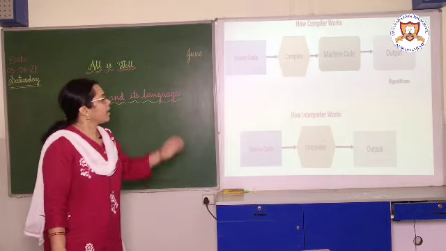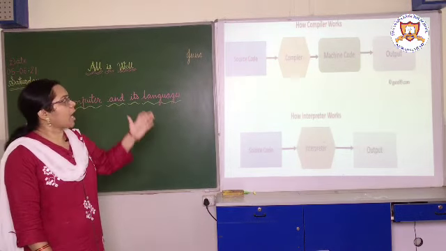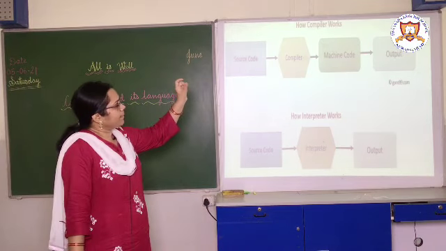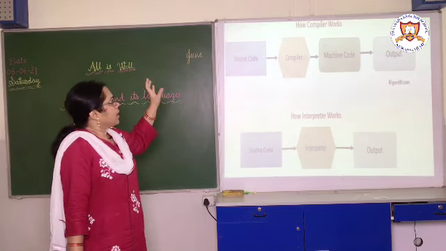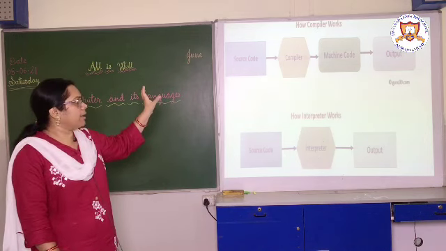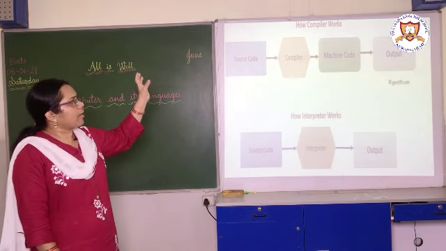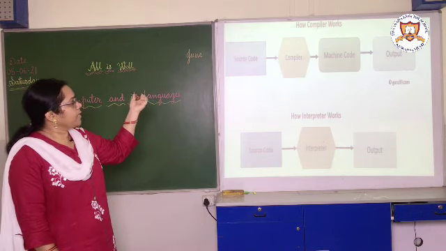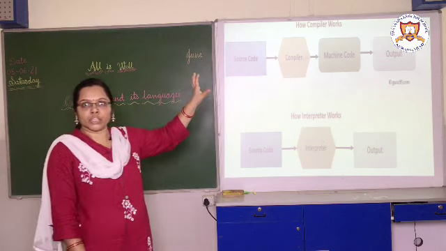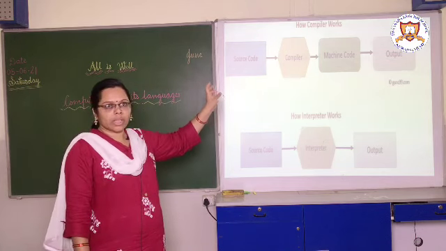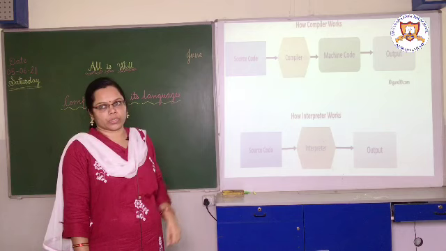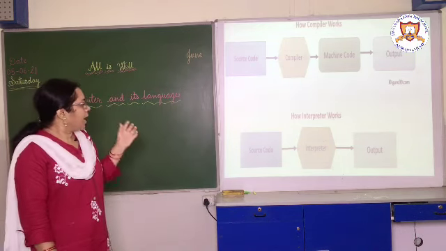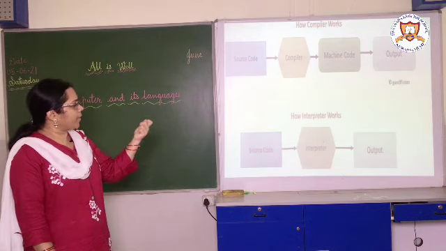Now see here, children, compiler and interpreter. How does a compiler work? See here: source code, compiler, machine code and output. Whatever program we have in high level language, we first compile the whole program, then this source code is translated into the form of 0 and 1, called machine code, and then we get the output. This is the working of the compiler. Then what is the interpreter? In the interpreter: source code, interpreter, output.